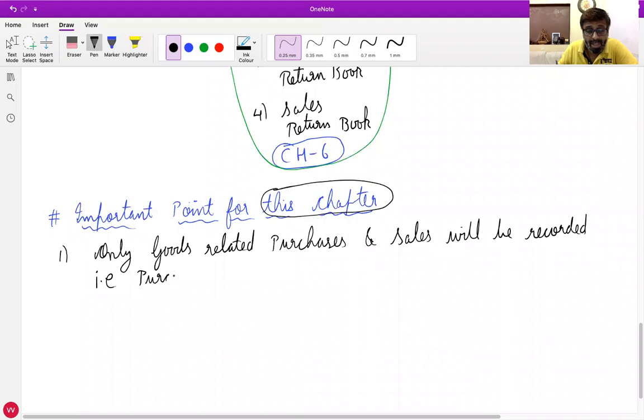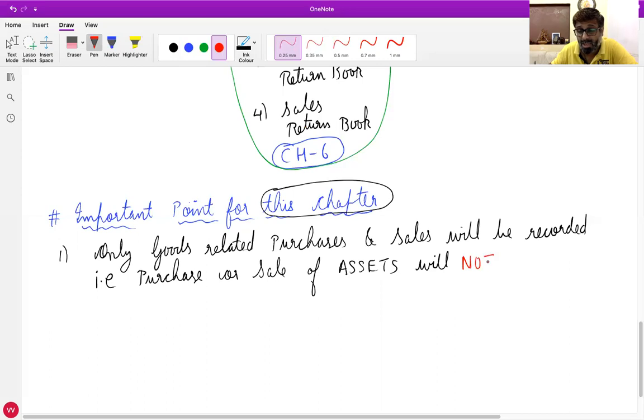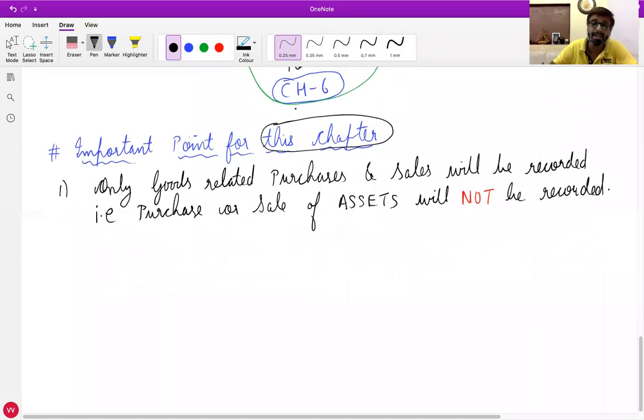Any purchase or sale of assets will not be recorded in these 4 books: purchase book, sales book, purchase return book, and sales return book.